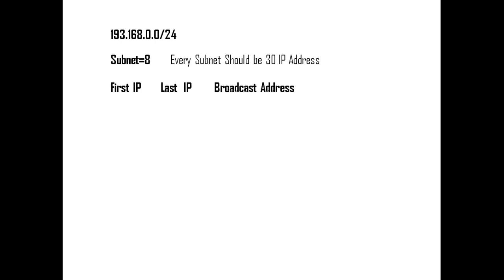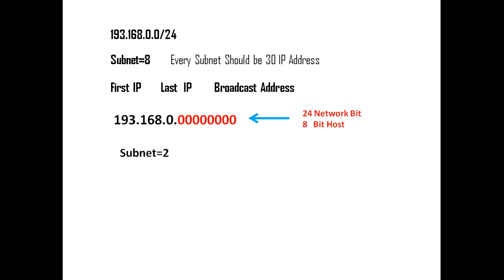193.168.0.0/24 is a network, and we require 8 subnets here. Every subnet has 30 public IP addresses. This is our network, 193.168.0.0. The default is 24 network bits and 8 host bits. So what is the formula here for subnetting? The formula is subnet equals 2 power n.